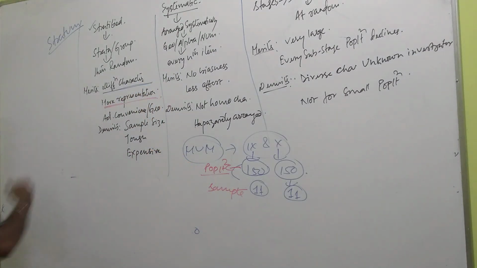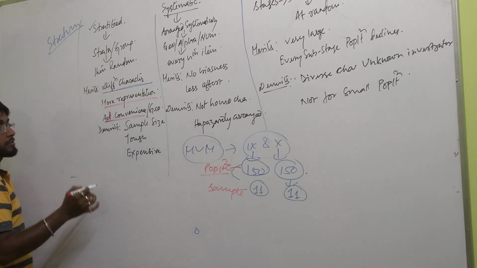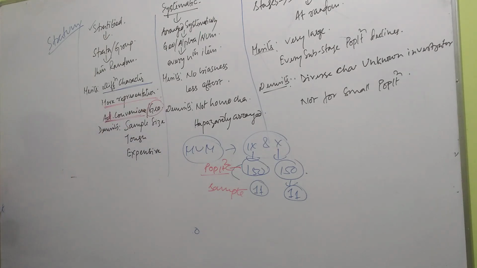Understand? And the third is administrative convenience, or I have written, though it is not written in your copy, geographical convenience. You see, once your whole school is divided among class 1, 2, 3, 4, 5 like this, then students from all places are included here. Someone comes from Hospital Road, they are there. Someone comes from Vivekananda Road, they are there too. Are you getting my point? What I am trying to say is, geography can be covered.